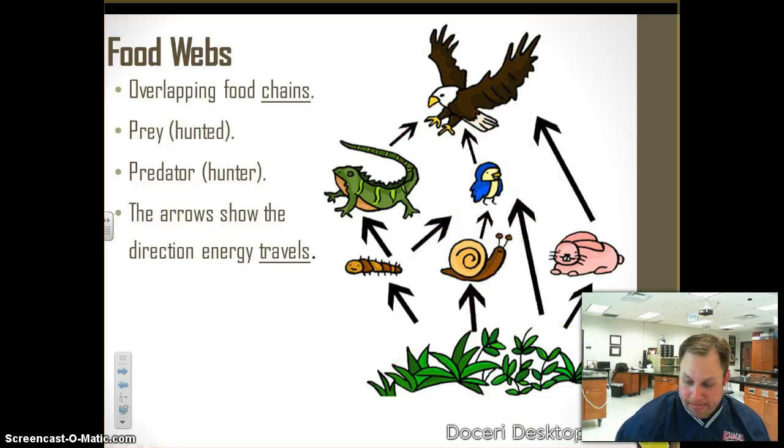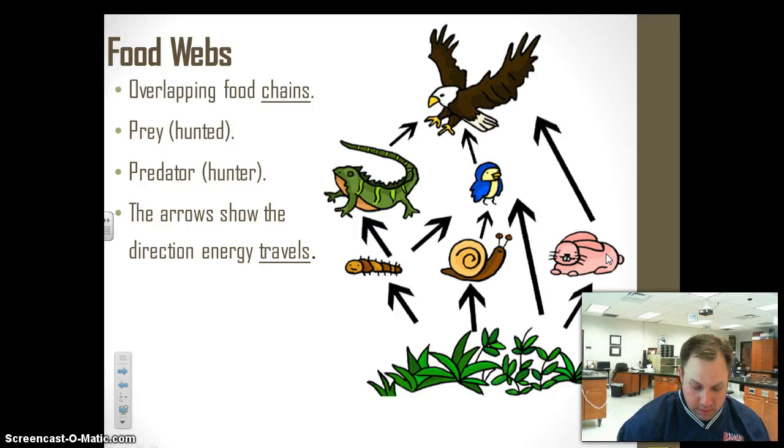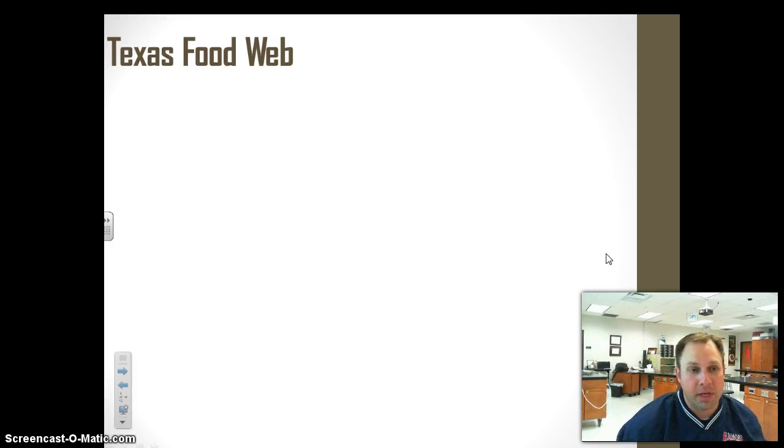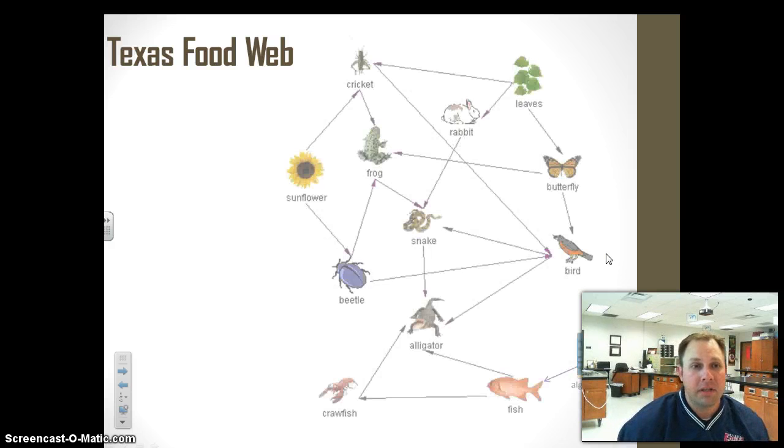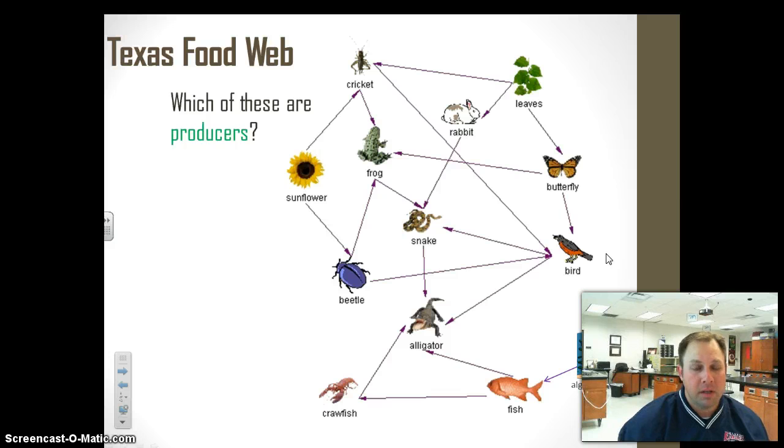All right, so let's go back here and take another look at some different examples. For example, here is a Texas food web. Now you're going to see we don't have a straight line of arrows. If we had a straight line of arrows, it would be a food chain. But in this case, I've got arrows going all different directions because I've got different food chains overlapping.